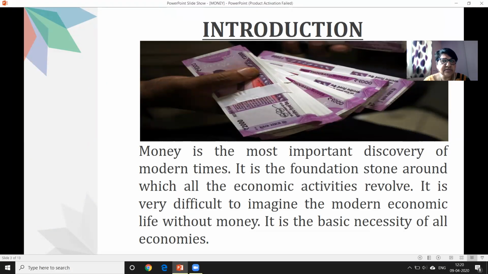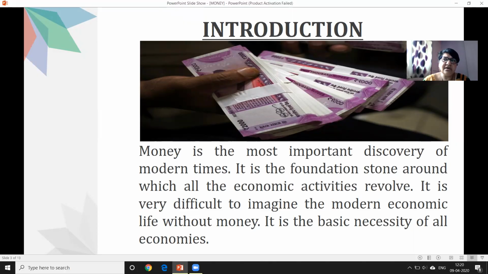Money is the most important discovery of modern times. It is the foundation stone around which all the economic activities revolve. It is very difficult to imagine modern economic life without money. It is the basic necessity of all economies. What does it mean? We need a little more explanation for that.